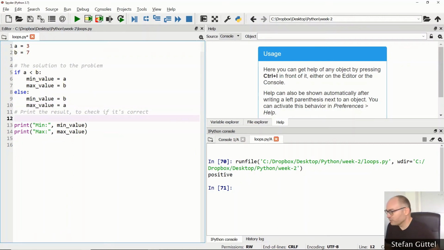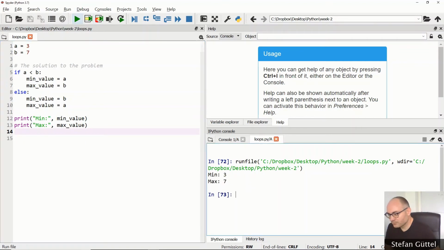And well, we don't need to print out a and b because we can see it right here in the code. Once we have done this assignment, we can print out min being the min value and max being the max value. So let's run this piece of code. And as expected, it has assigned the value of 3 to the min value variable and the value of 7 to the max value variable, because we have executed this branch of the code and we have skipped this branch of the code.